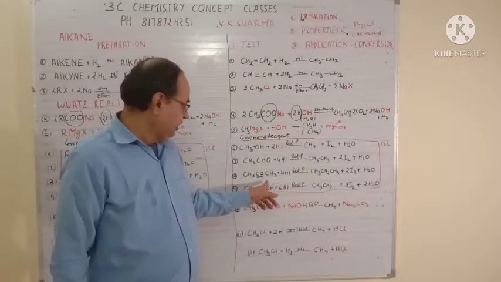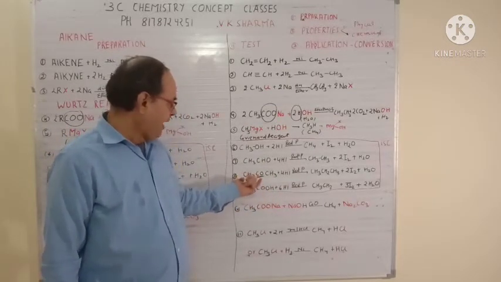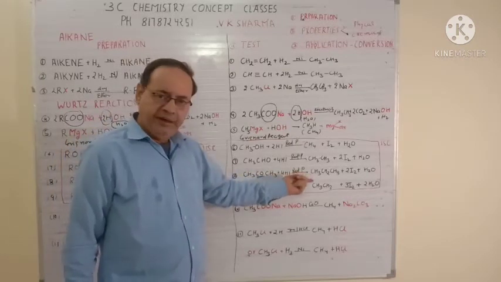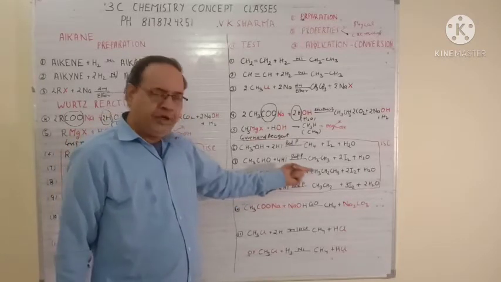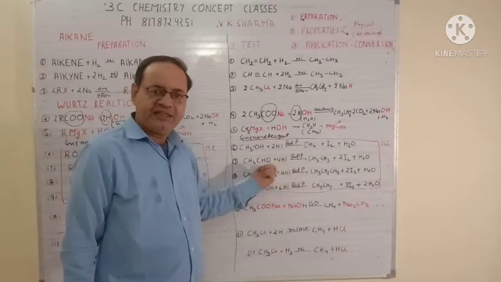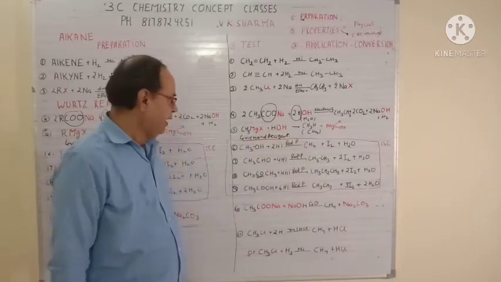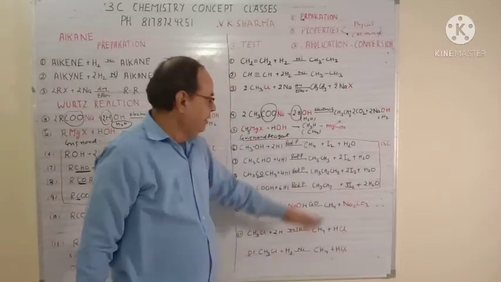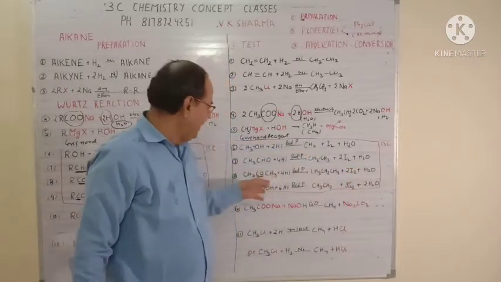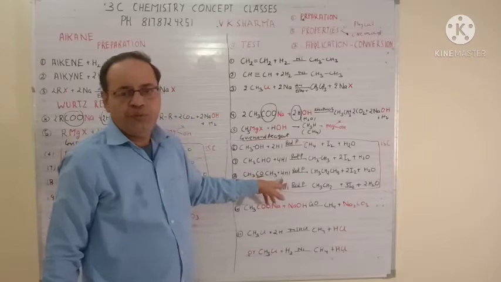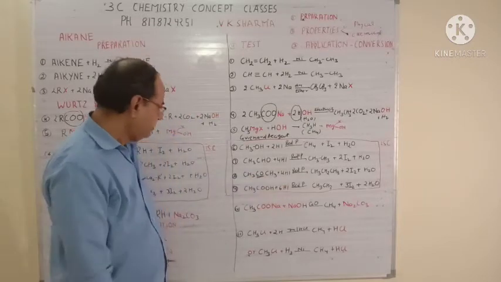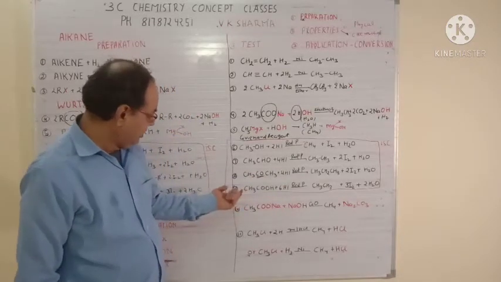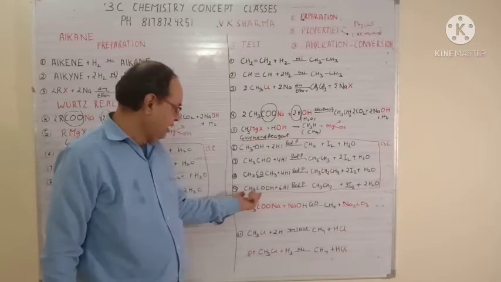Same here, it is a ketone. So I have taken propanone. So propanone will give you propane, butanone will give you butane, pentanone will give you pentane, hexanone will give you hexane, and so on. And twice of I2 plus H2O. Means I2 and H2O are constant products, you have to balance according to whatever the amount of HI is taken here. Next is carboxylic acid. So I have taken here ethanoic acid.